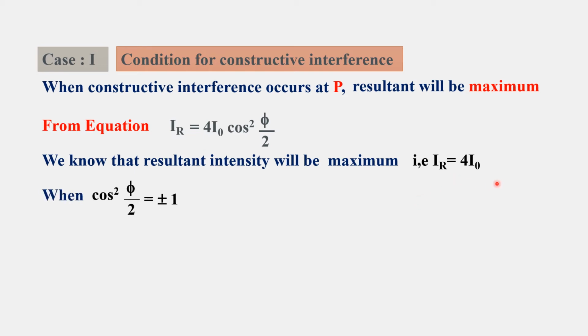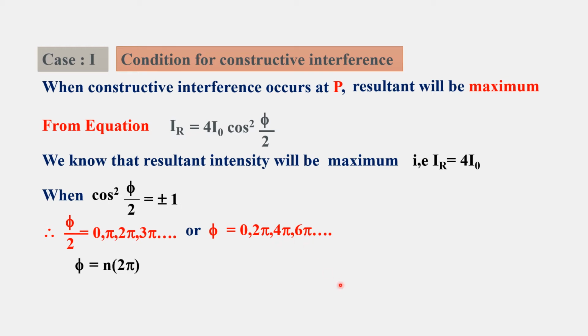When cos²(φ/2) is equal to plus or minus 1, we can take it, because by taking a square it will become plus only. So φ/2 must be 0, π, 2π, 3π, an even multiple of π, where this is an integer. So φ is equal to 0, 2π, 4π, 6π. The general format we will write is φ = n × 2π, where n is 0, 1, 2.